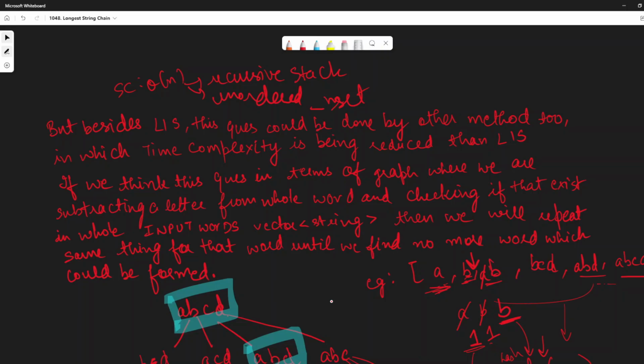So that's why the space complexity is because of this unordered set and recursive stack only. Now let me show you the solution for this particular question.